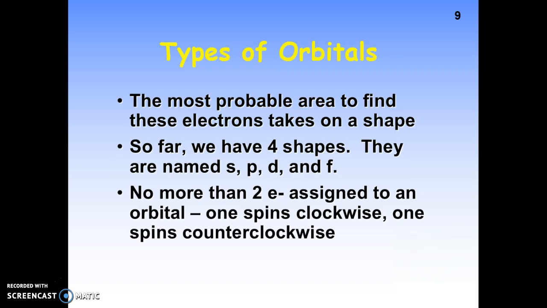Now, the 4 shapes we have are S, P, D, and F. Now, I'm not sure exactly where those names come from. I know that S is a sphere, but that's as far as it goes, because P's start to be dumbbells, and D's get double dumbbells and a donut. I mean, there's some crazy names. So only 2 electrons can be assigned to a single orbital. One spins up, one spins down, or one spins clockwise, one spins counterclockwise.